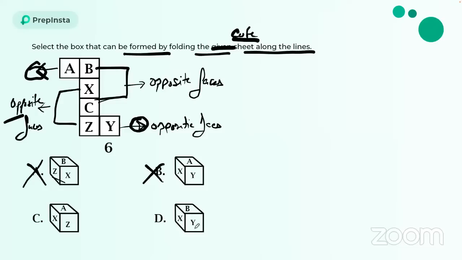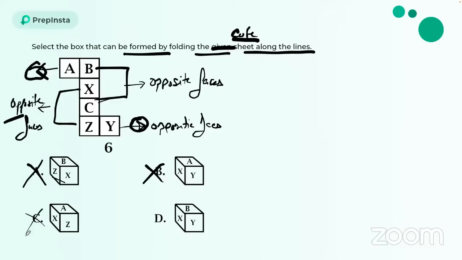Now let's check option D, guys: X, B and Y. Cool. Let's check option C now: X, A and Z. X and Z cannot be on adjacent faces.